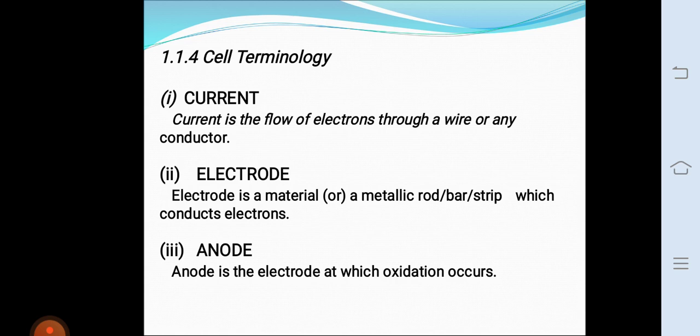Cathode compartment is the compartment of the cell in which reduction reaction occurs. It contains only one electrode, named the cathode. Then a cell is a device consisting of two half cells. The two half cells are connected through one wire.